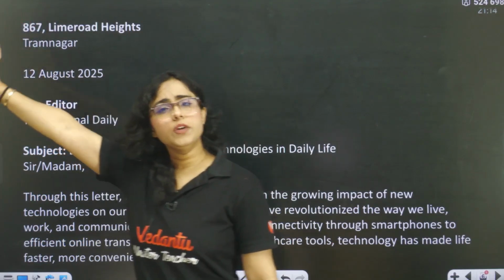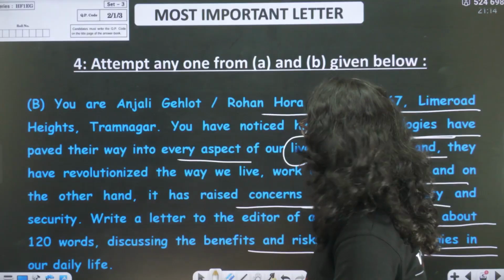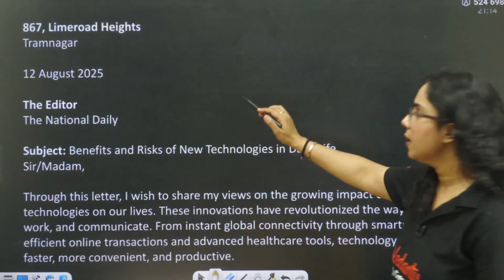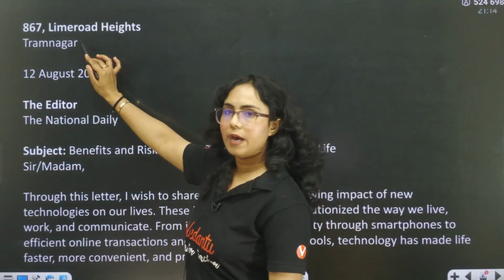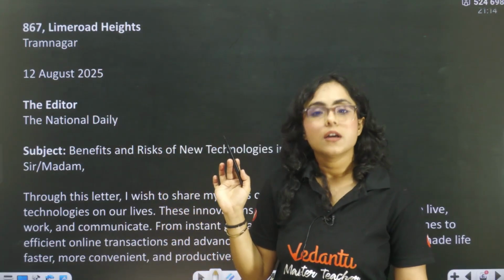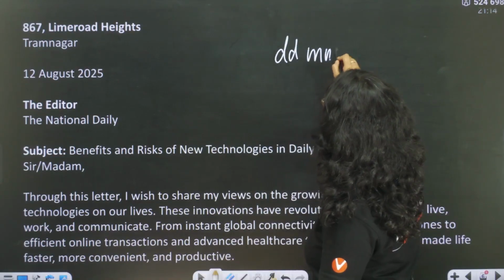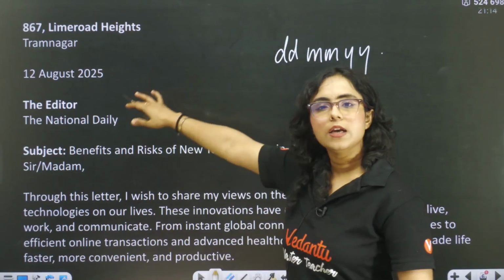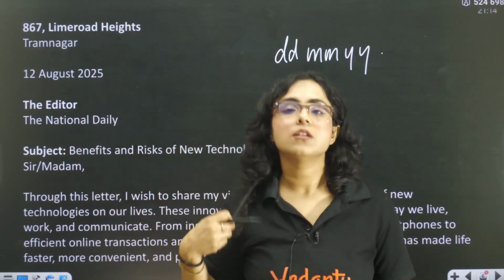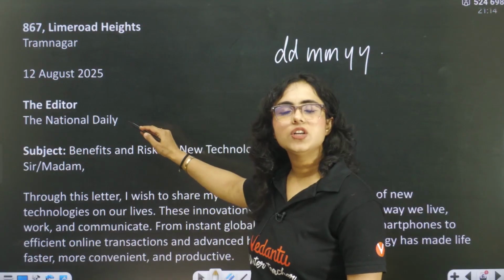On the left hand side, what will you write? You will write the receiver's address. It is given. Yes, it is given. 867 Lime Road Heights, Tramnagar. Then you will leave a line. You will write down the date. What will be the format of the date? Date, month and year. Then you will leave a line again. The editor. The editor. Designation. Very nice.